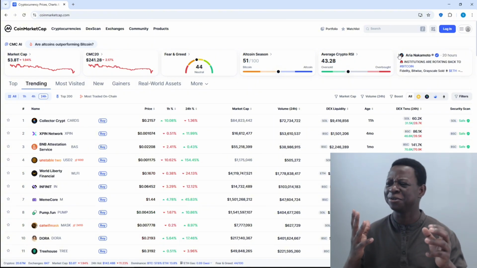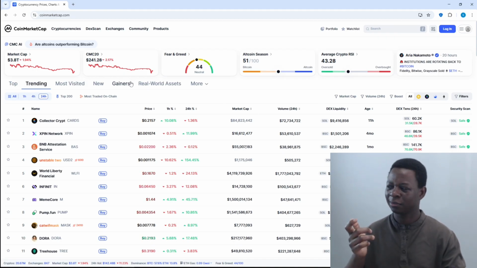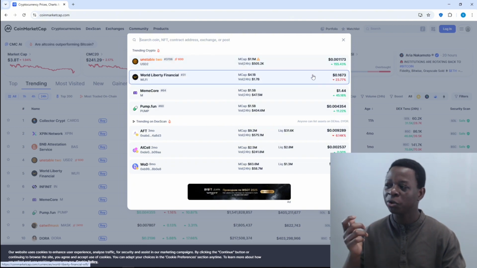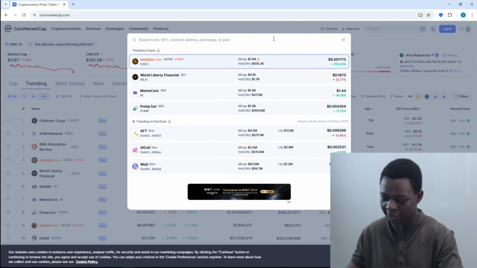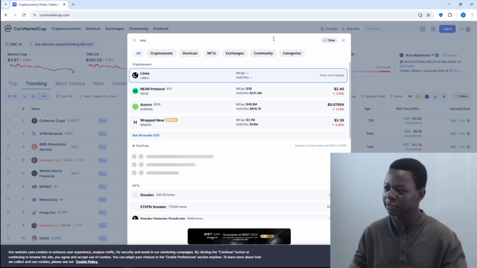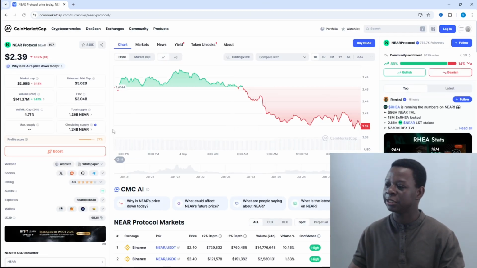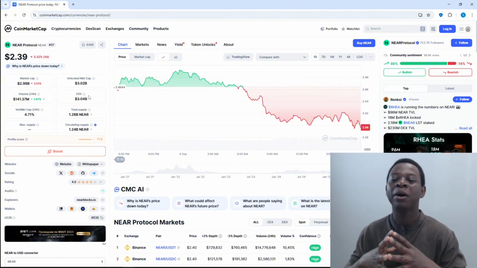I know when you look at it, you're going to be like, wait, there is a lot of stuff here. And yes, that is the reason there is a lot. You can come right up here and search for any coin. What coin would you like? Let me say NIA, okay? There is a coin which is called NIA. This is NIA protocol. I can search it and I can come here and I search. Now, once I click here, I am going to get information about this coin.